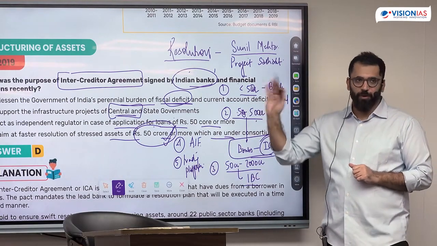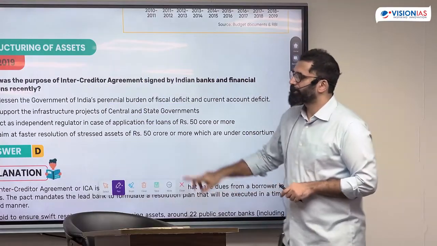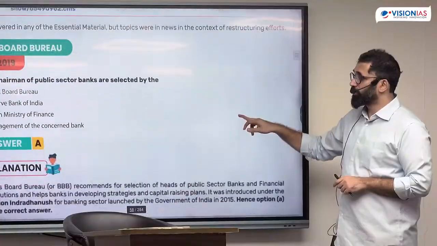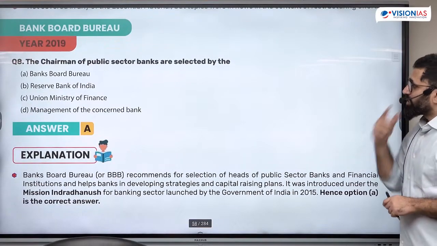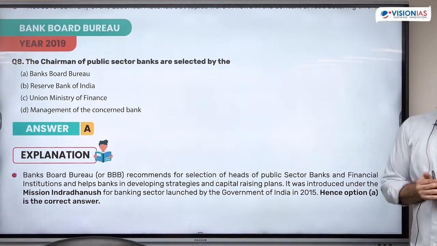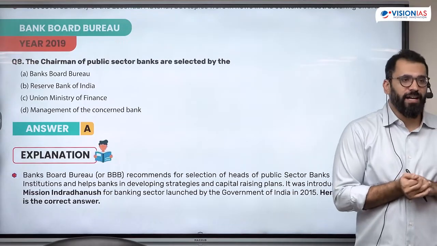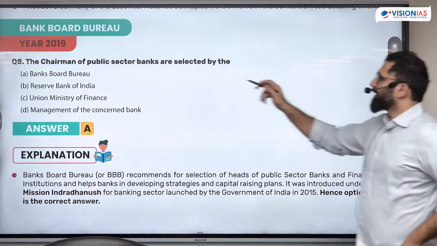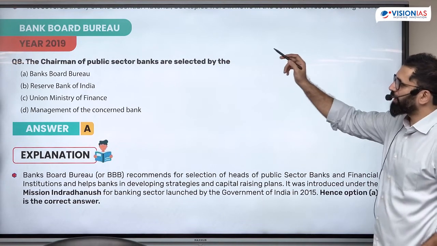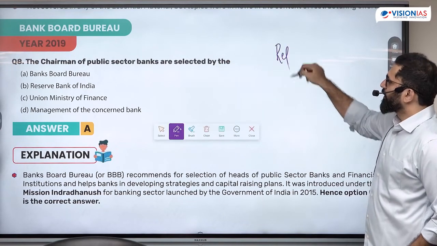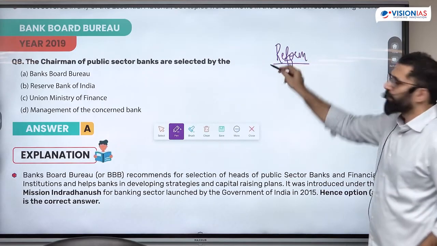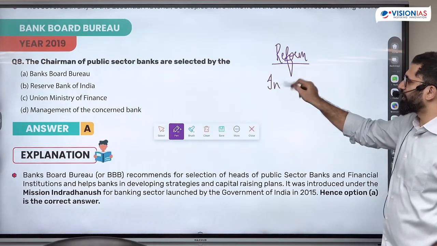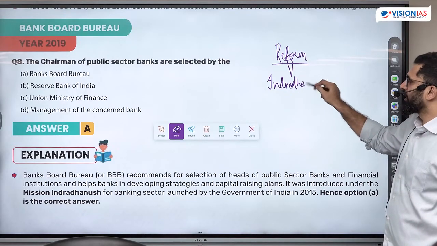Is it clear? Again, a problem related to NPA. All of this happened till 2020. A lot of new terms, new regulations. Chairman of public sector banks are selected by, again the news. The 4th step for solution of bank NPA problem was reform. Under reform, the government launched something called the Indradhanush plan.